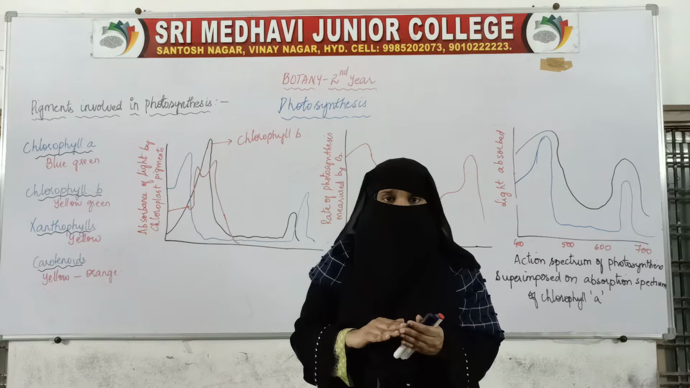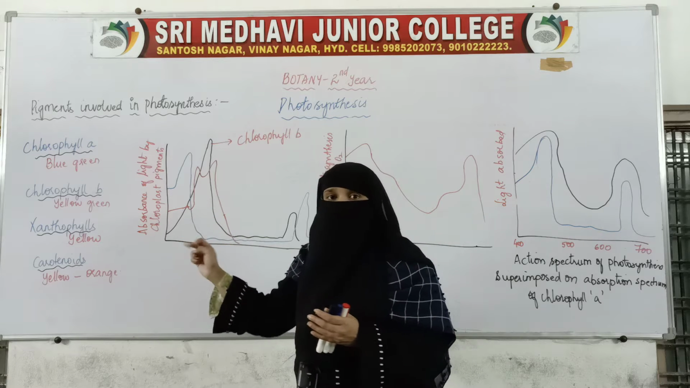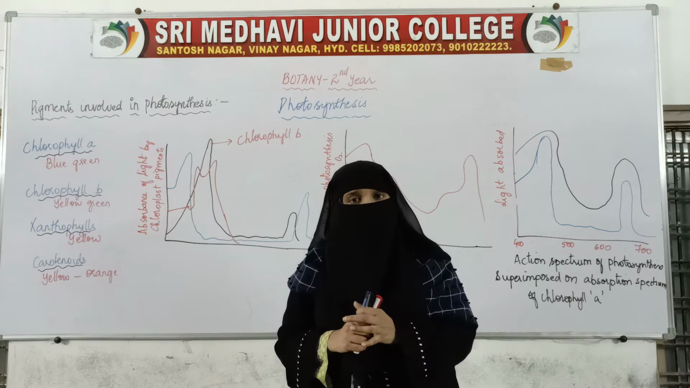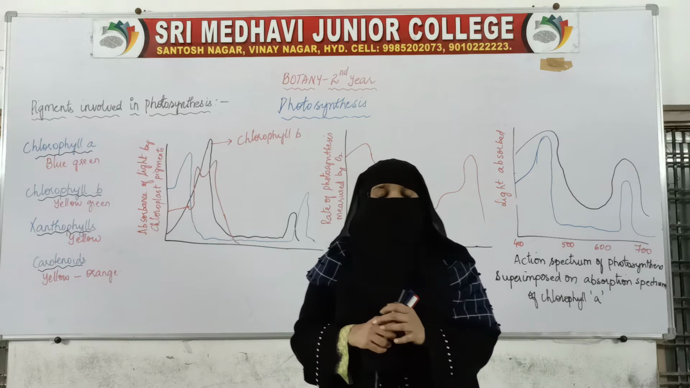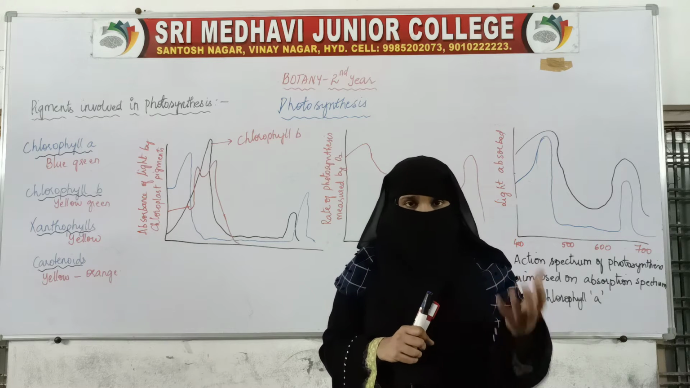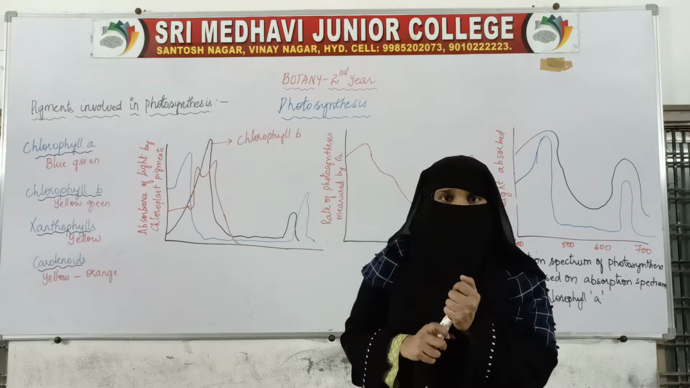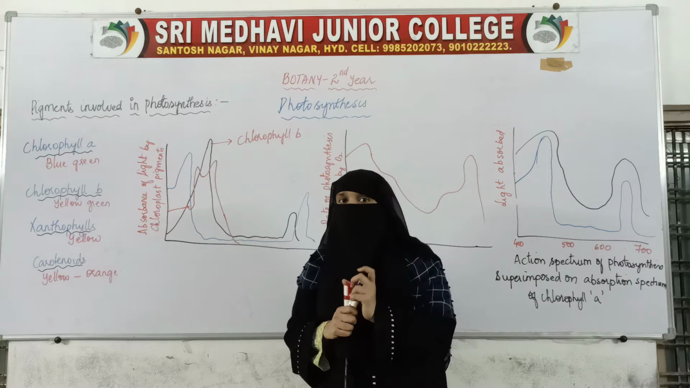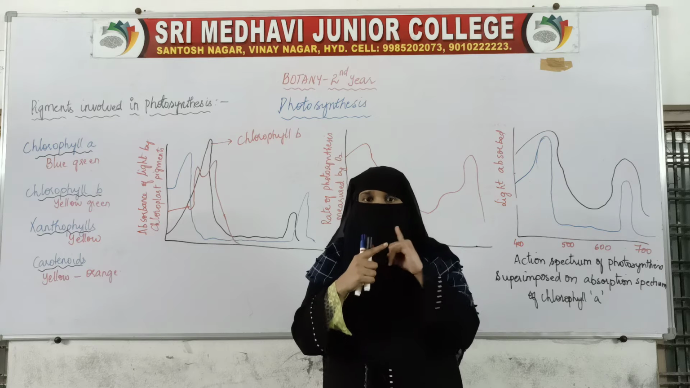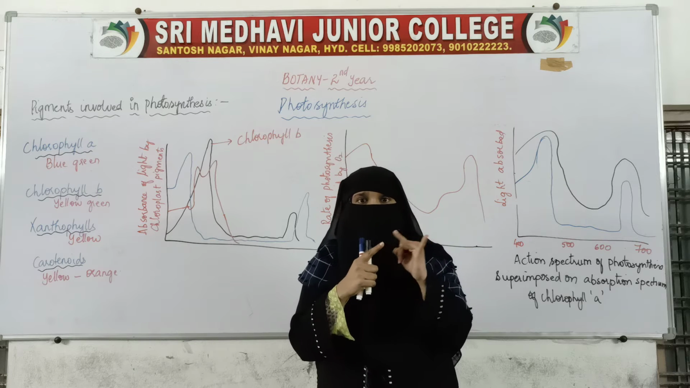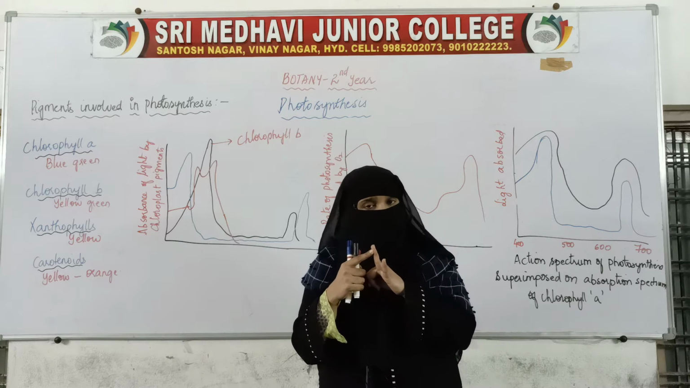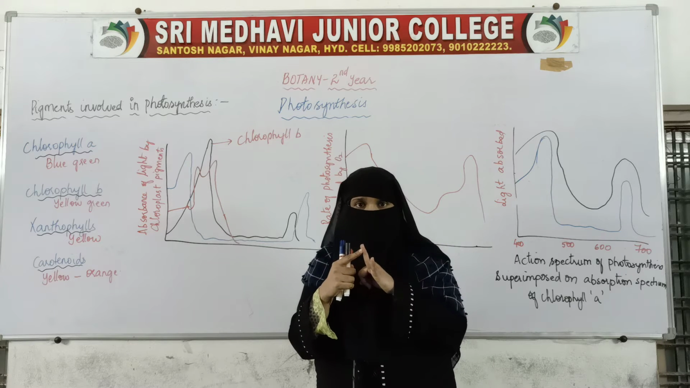So concentrations of different pigments will be different in different parts and in different plants. That is why we see different shades of green in the same plant as well as in other plants, green only but different shades. Why different shades? Because of the presence of chlorophyll A, chlorophyll B, xanthophyll and carotenoids in different concentrations in different plants.